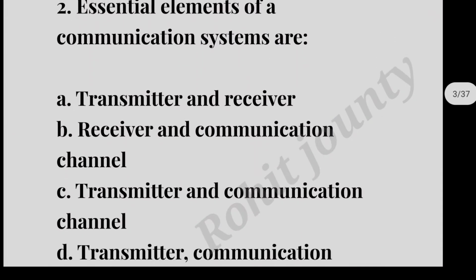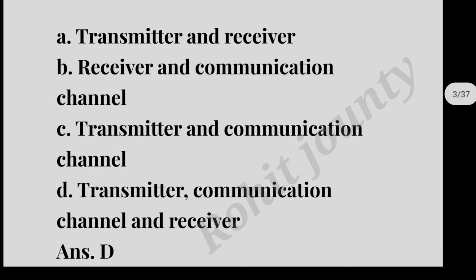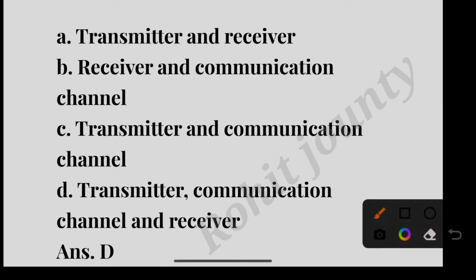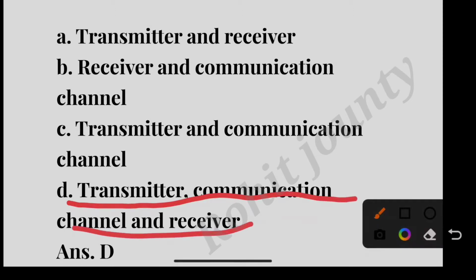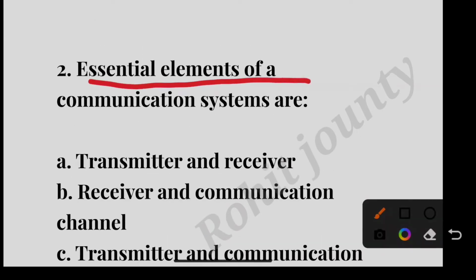Question number 2. Essential elements for a communication system are: option A, Transmitter and receiver; option B, Receiver and communication channel; option C, Transmitter and communication channel; option D, Transmitter, communication channel and receiver. The correct answer is option D, Transmitter, communication channel and receiver is the essential element for a communication system.